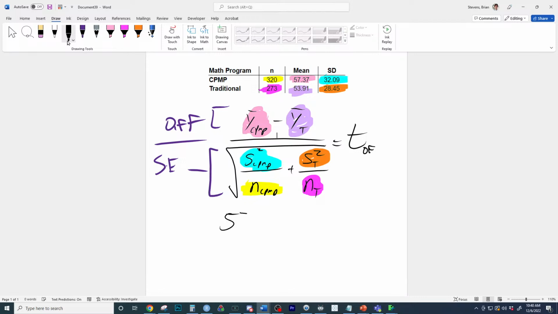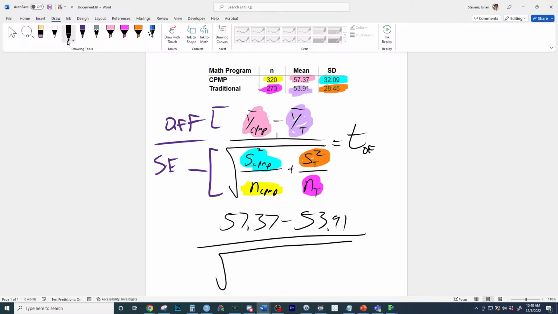So we get 57.37 minus 53.91 over the square root of 32.09 squared over 320 plus 28.45 squared. Don't forget squared. I forgot that yesterday. You forget to square, you're going to get it wrong.